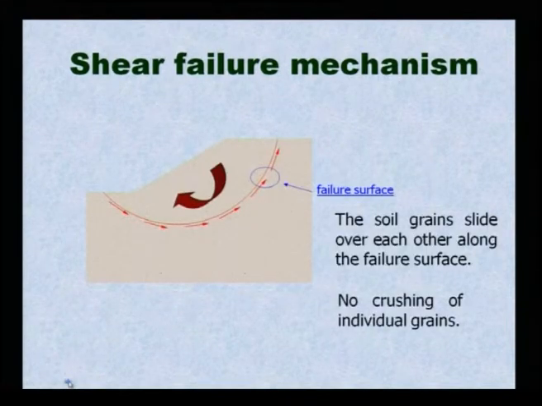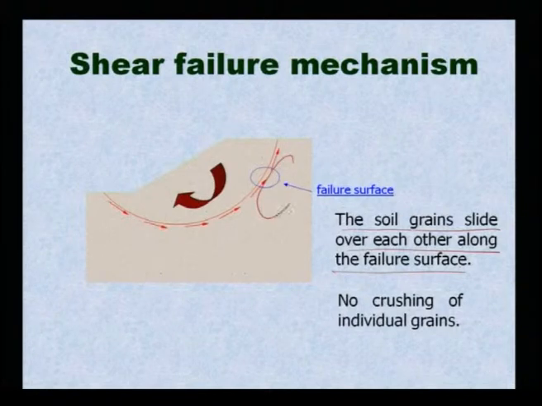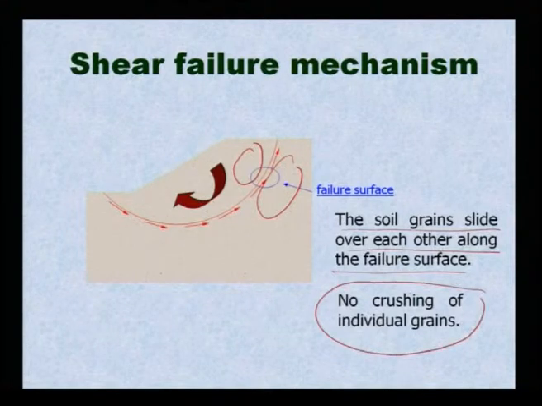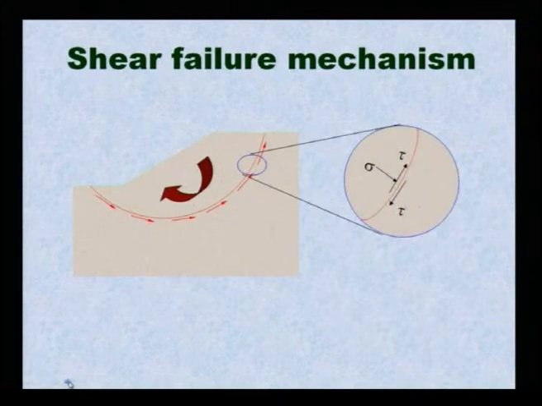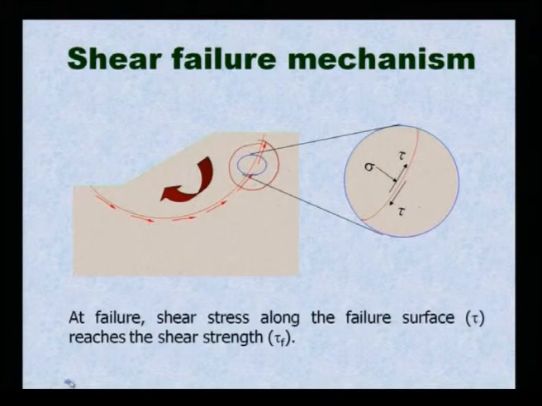What is the shear failure mechanism of soil grains? The soil grains slide over each other. It has been already explained, but I am just showing it in presentation form. Soil grains slide over each other along the failure surface, and there is no crushing of individual grains. Look at this, the failure mechanism I have taken from one of these and it has been shown here.